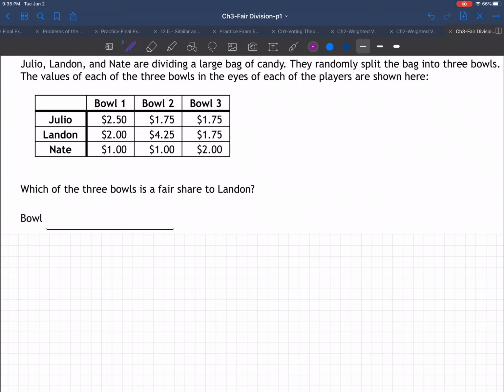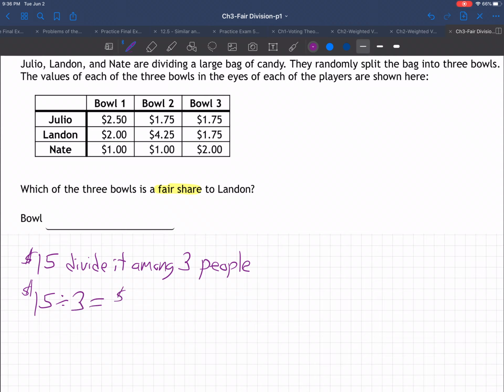Okay, so this goes to the main idea here, the idea of fair share. What is a fair share? Well, I think we all sense what a fair share is, right? If I had, say, $15 and I was going to divide it among 3 people, what would be a fair share for each person? Of course, it would be divided by 3, right? It'd be $5 each.